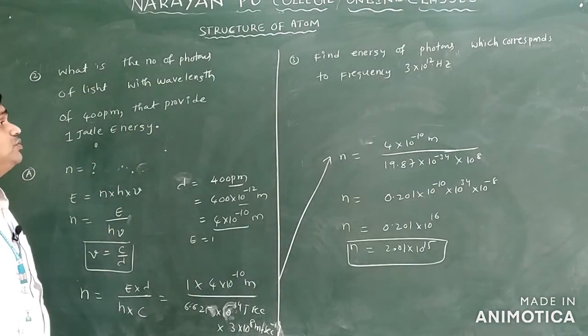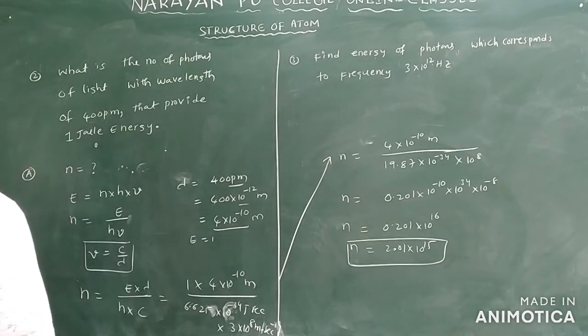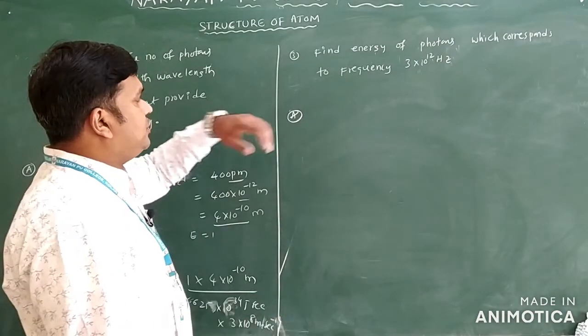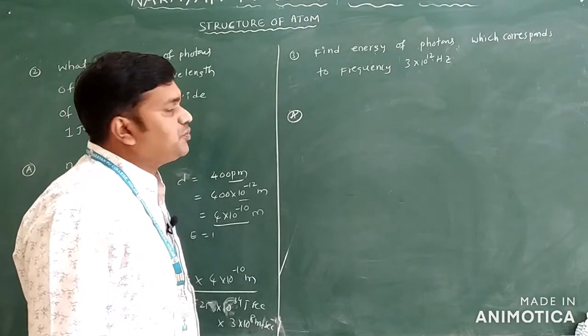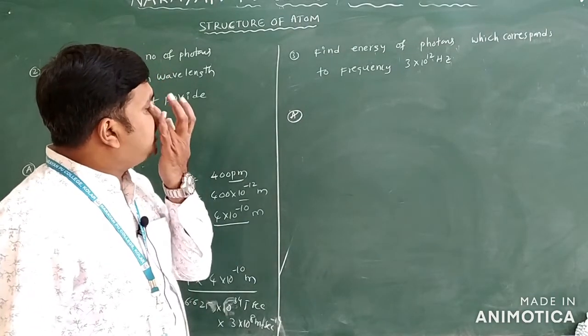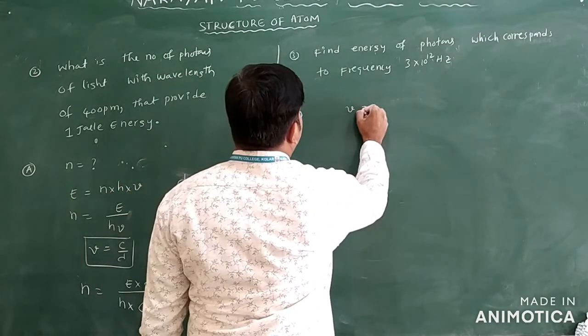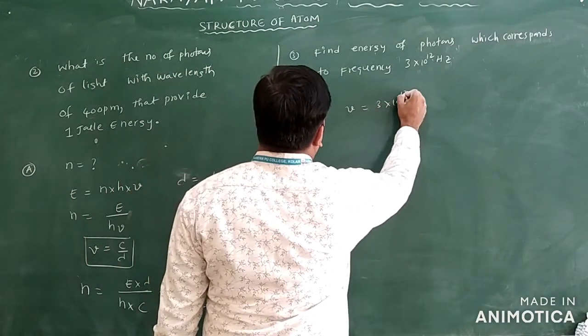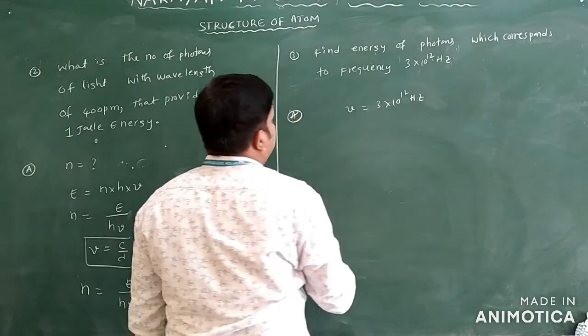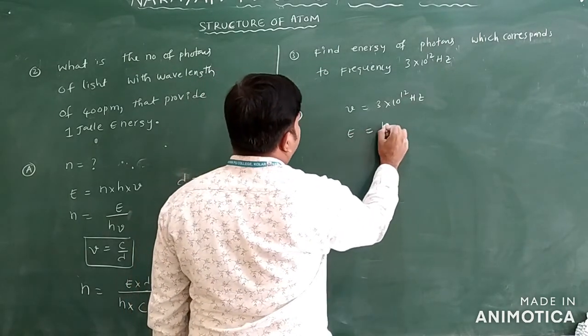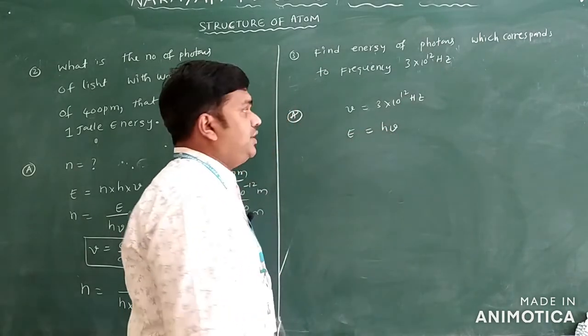So this is question number 2 we have. The next question: find the energy of the photons which correspond to the frequency 3 into 10 power 12 Hz only. Frequency given is 3 into 10 power 12 Hz. They are asking energy, E is equal to H nu. What is the H value?